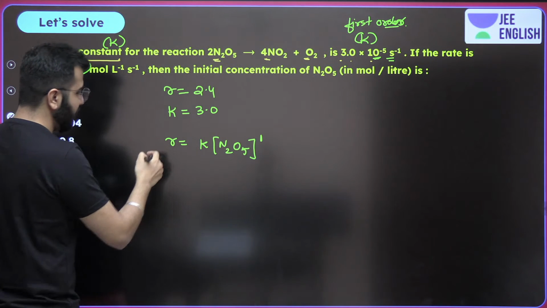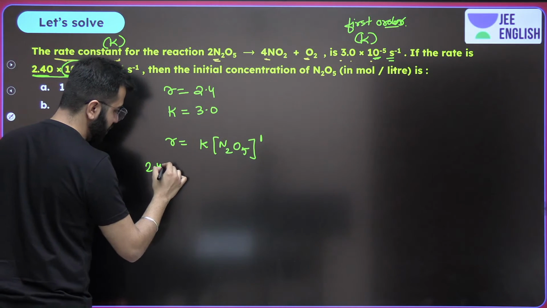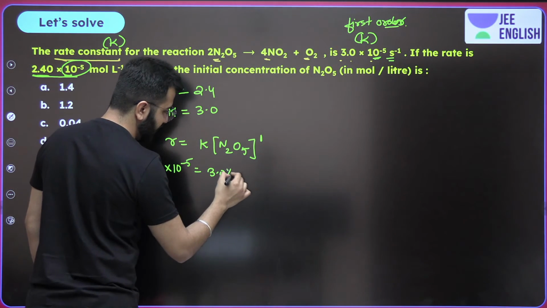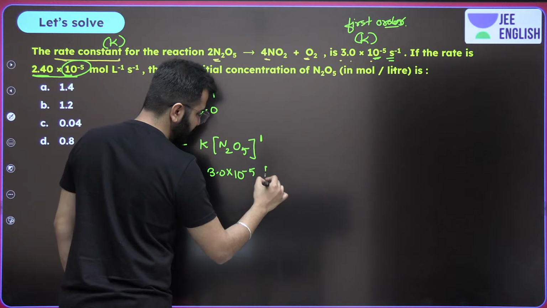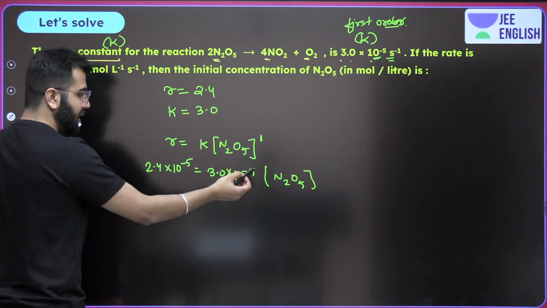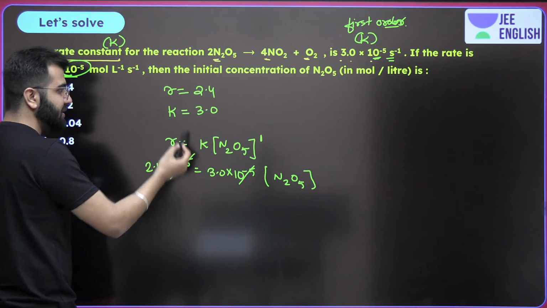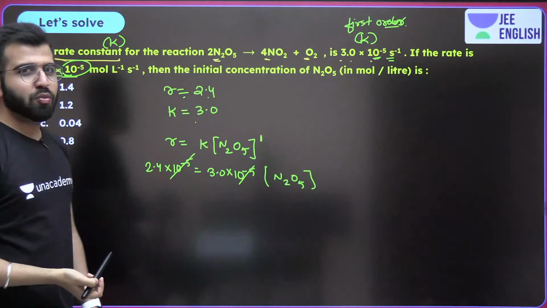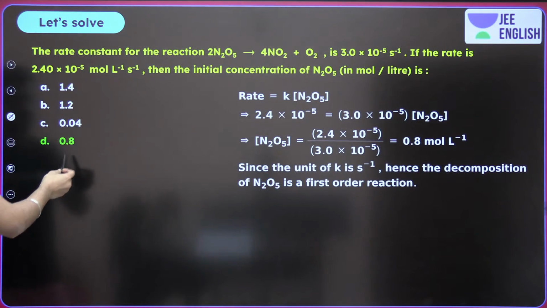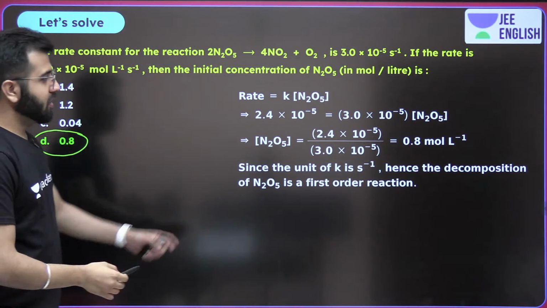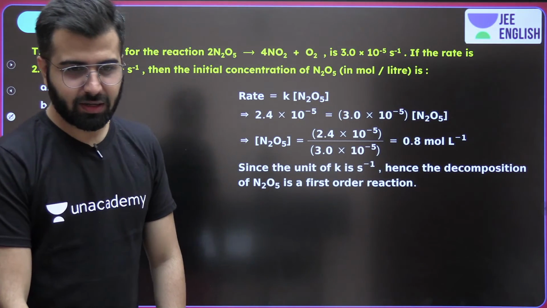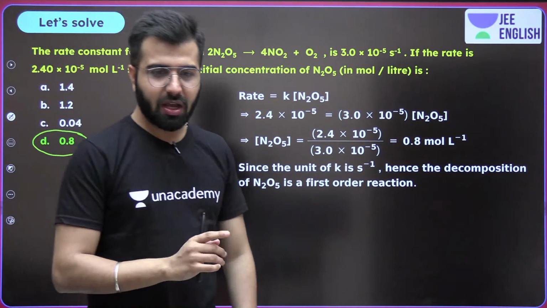Rate value 2.4 × 10^-5, K is 3.0 × 10^-5, and this is the concentration of N2O5 that you are trying to calculate. 10^-5 and 10^-5 get cancelled. That's the reason I have thought of going with 2.4 and 3.0. And the correct answer over here is going to be, yes, it's going to be D. 0.8 is going to be the correct answer. Clear? Yes, Lakshika and Pragya, absolutely correct.